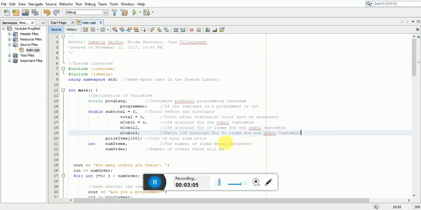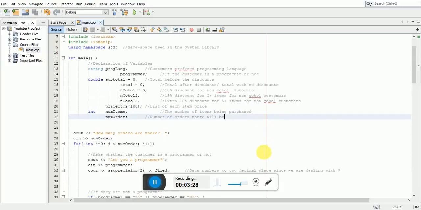We have our array for price items. This allows us to list each of the item prices. And then we have our integers, which is num items, which allows us to input the number of items that's being purchased. And also num order, which allows the user to input the number of orders that there will be.